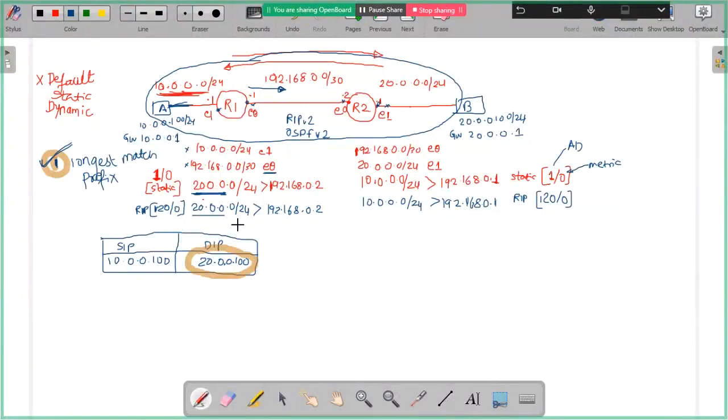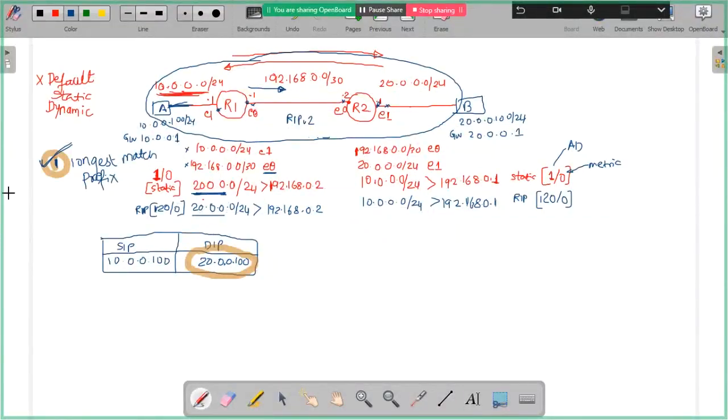You getting the point? I just want to reduce the complexity, so I am just taking two for now. Is that clear? So now this criteria is a draw. Longest matching prefix is not unique now, because of static and RIP routes.